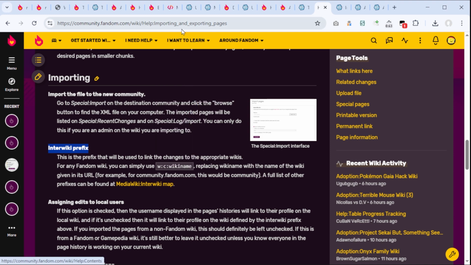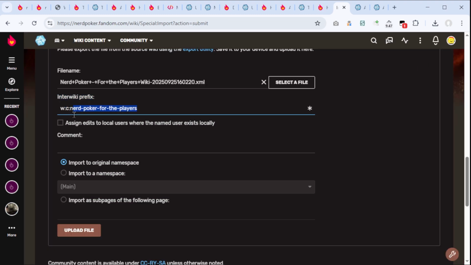So the help importing and exporting pages page tells you to use w:/c:/wikiname if you want to link to the old wiki. They will be merged, but then the merging will redirect it back. So I guess I'll just use it. In this case, I will use c nerd-poker-4-v-players, and I will assign edits to local users because everything's on the same Fandom page anyways, so no need to link back and then forth. The comment will be just merge with nerd-poker for the players, and I will use the original namespace and not some other namespace. Upload file.